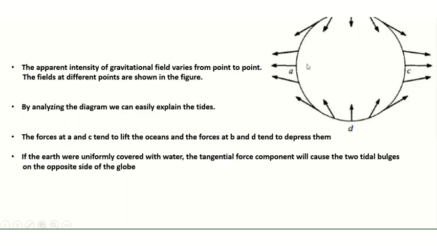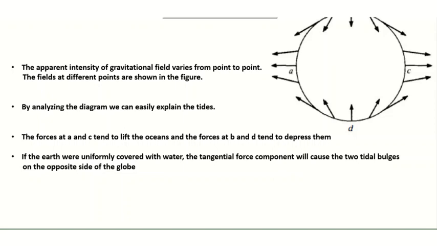The forces at A and C tend to lift the ocean, while the forces at B and D tend to depress them. So if this earth was uniformly covered with water, the tangential force components would cause two tidal bulges, here and here, to sweep around the globe with the sun.